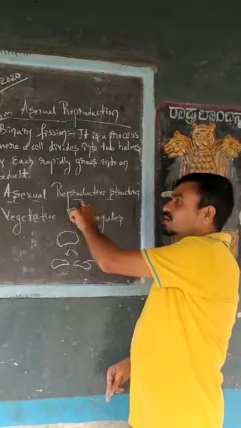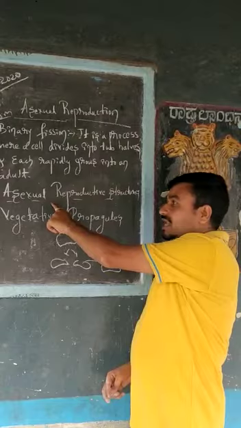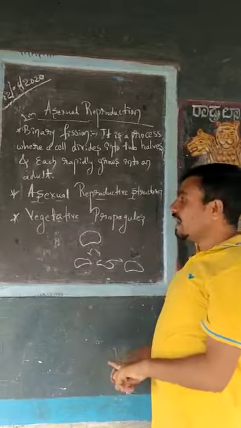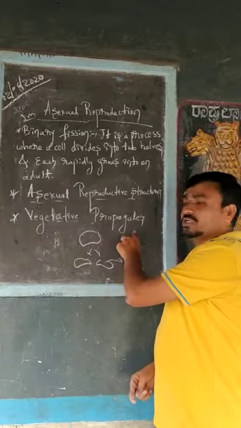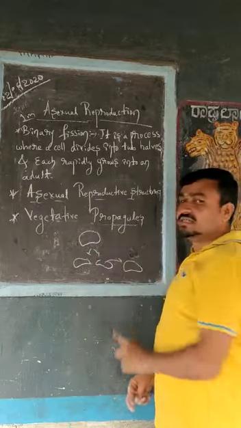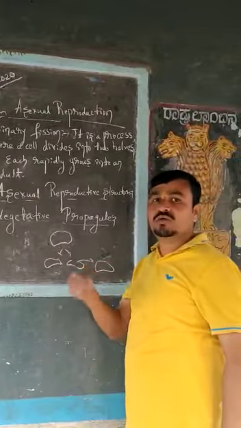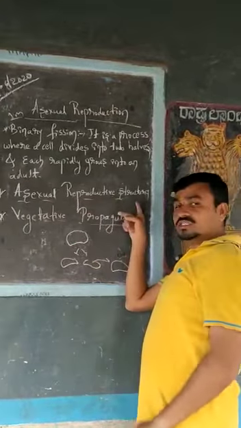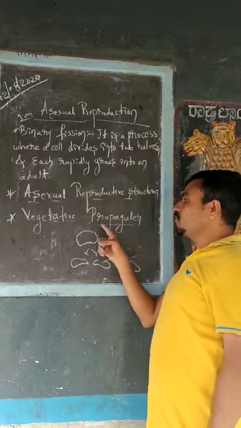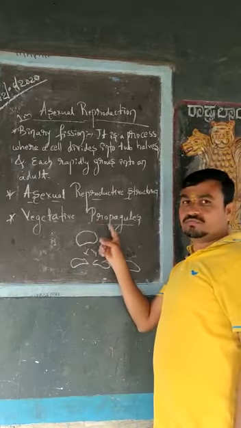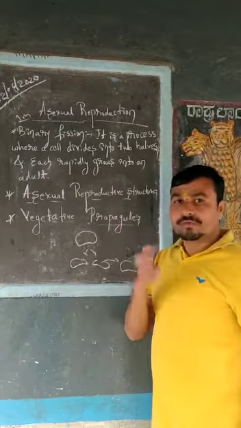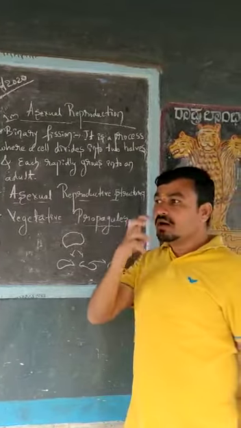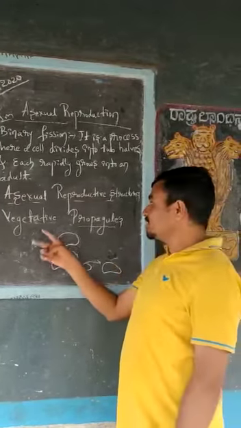It is found in lower plants such as chlamydomonas, algae, as well as in fungi and in animals. Another term is vegetative propagules. Vegetative propagules are the structures which help asexual reproduction. In asexual reproduction, two terms are there: asexual reproductive structures and vegetative propagules. Vegetative propagules are the structures of higher plants which help in reproduction.